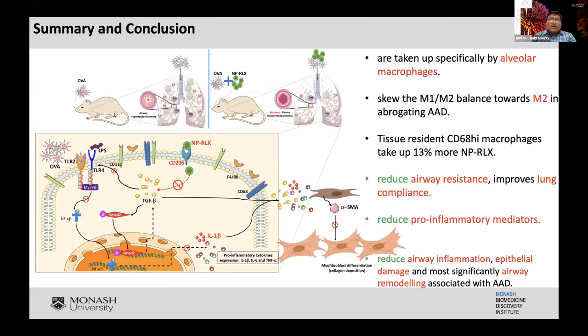In summary, these Serelaxin nanoparticles are specifically taken up by alveolar macrophages, which sometimes get skewed towards the M2 phenotype in abrogating the chronic AAD that is observed, as well as tissue resident CD68 high macrophages. They take up 13% more of these nanoparticles, reducing the clinical features of airway resistance, improving lung compliance, reducing pro-inflammatory cytokines, and significantly reducing airway inflammation, epithelial shedding and damage, as well as being the only therapy shown to work towards remodeling associated with chronic AAD.